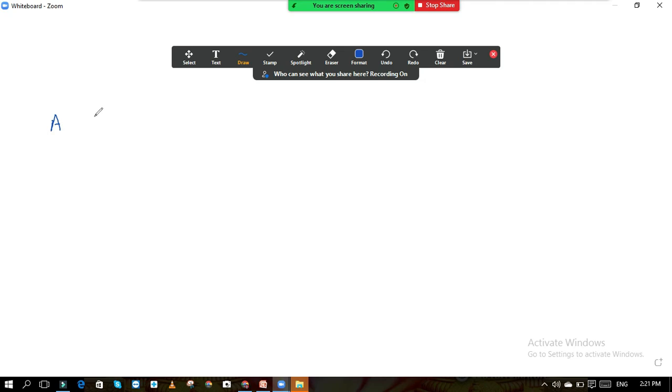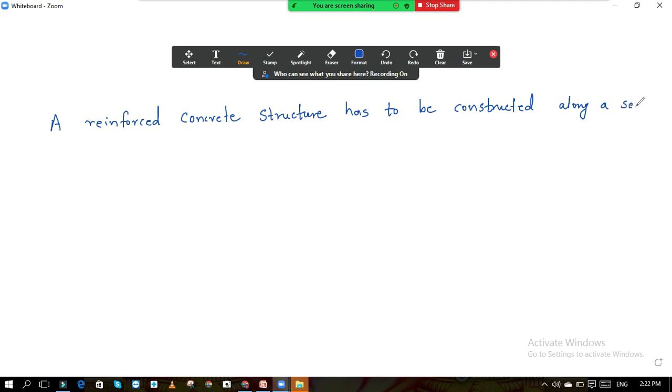A reinforced concrete structure has to be constructed along a sea coast.